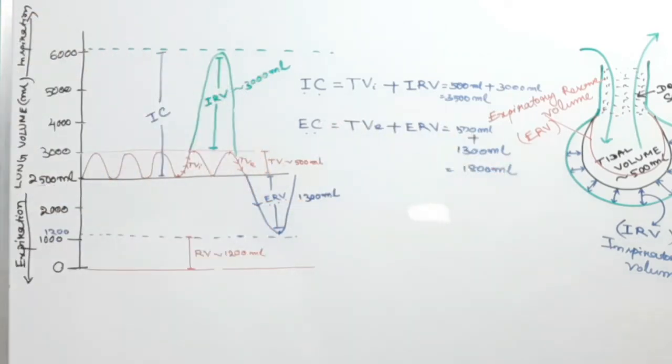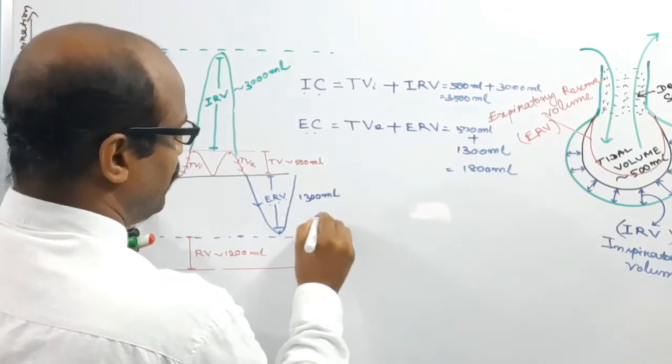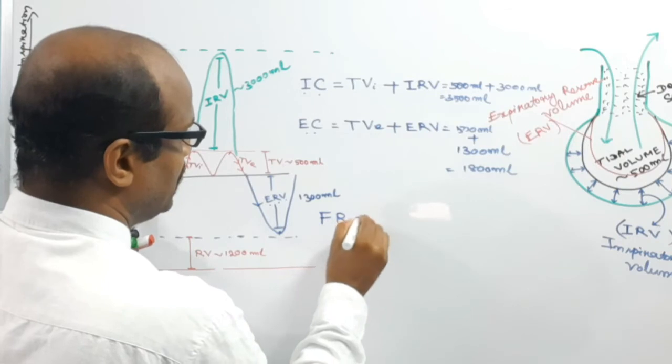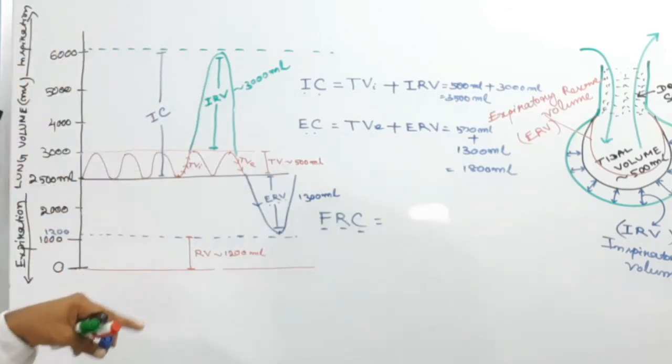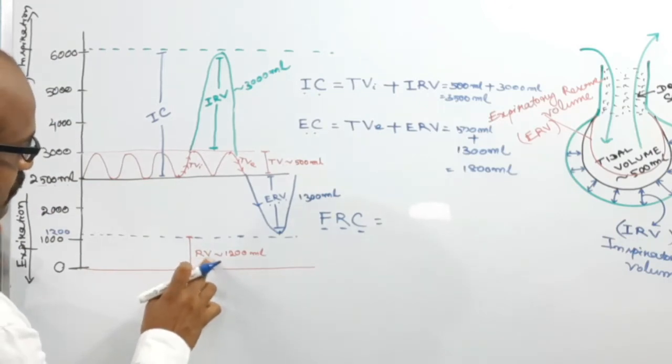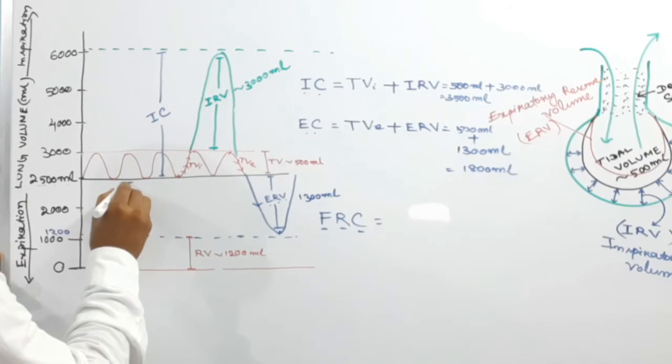Another parameter is the functional residual capacity.